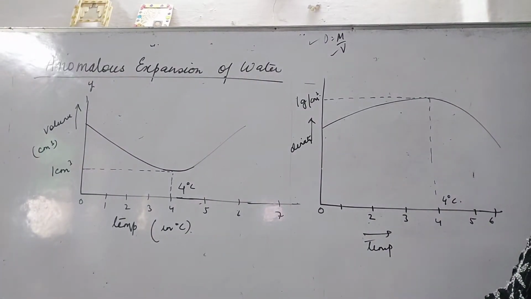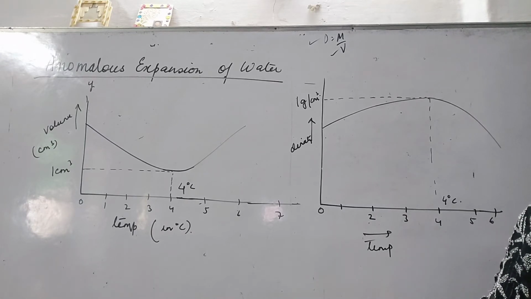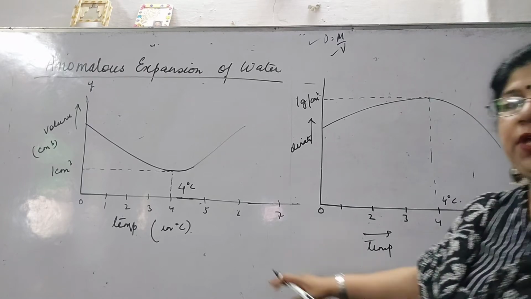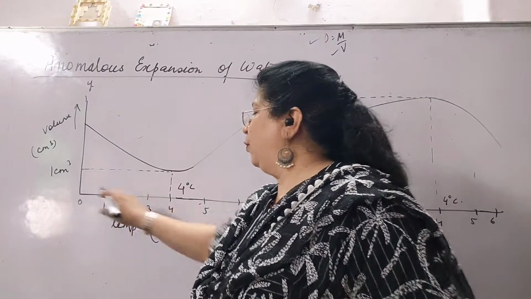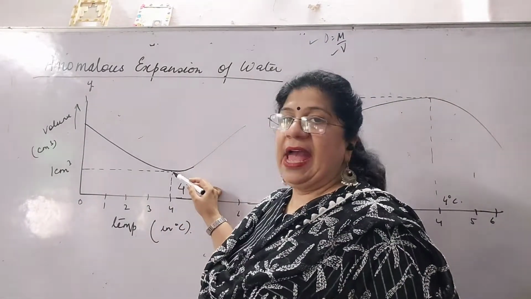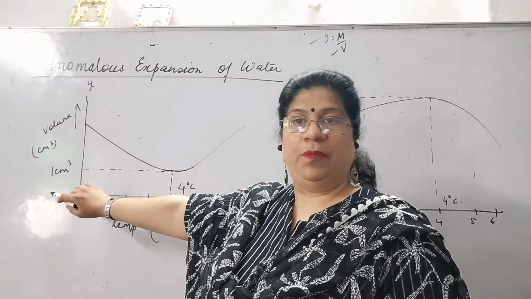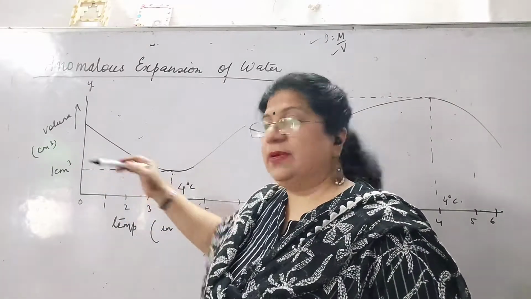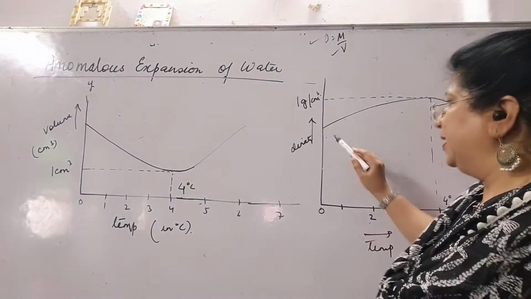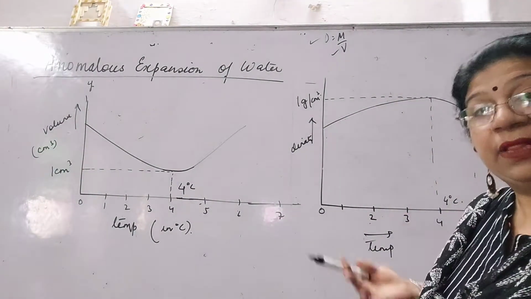When the water is heated from 0 to 4 degrees centigrade, its volume decreases and is minimum at 4 degrees centigrade. So here you see when the water is being heated from 0 to 4 degrees centigrade, the volume is decreasing, and at 4 degrees centigrade it is minimum, 1 centimeter cube. Okay, vice versa, when the volume is decreasing, the density of that water is increasing, matlab wo heavy ho raha hai, right?